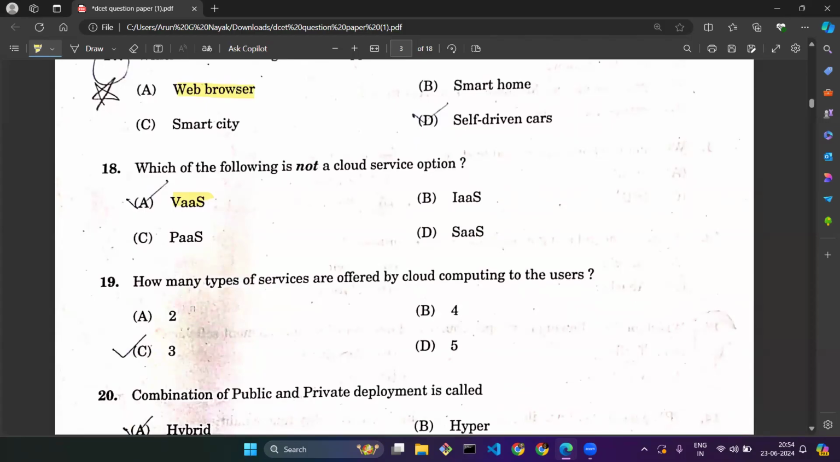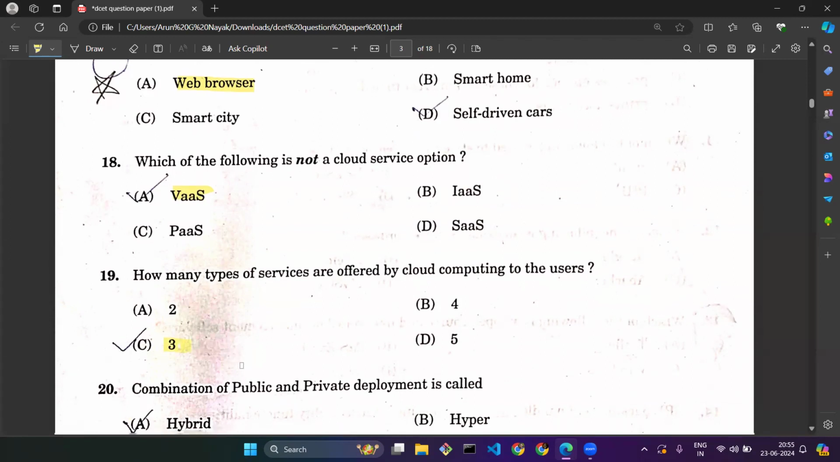Question number 19. How many types of services are offered by cloud computing to the user? If you know, there are three services, that is infrastructure as a service, platform as a service, and software as a service. So the correct option is 3. Option C, 3.